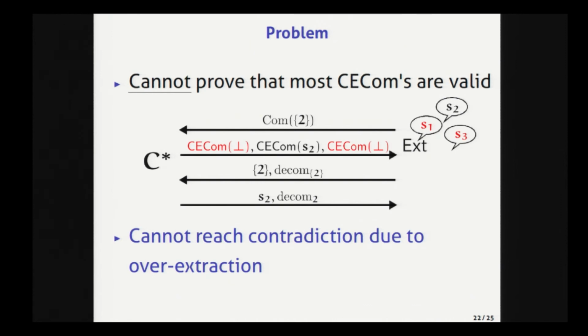But unfortunately, since in the second round, as a building block, I use a CCOM such that over-extraction does occur, any value can be extracted from an invalid CCOM commitment. And so in particular, valid shares S1 and S3 can be extracted from an invalid commitment. And so because of this, even when the committer gave many invalid CCOM commitments in the second round, we cannot reach a contradiction. And so we do not know how to prove that most of the CCOM commitments are valid.